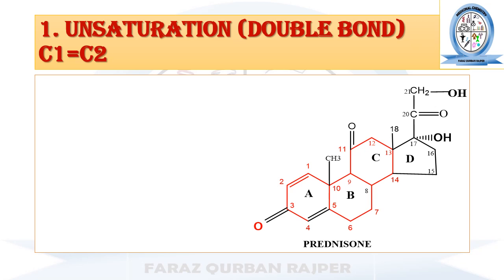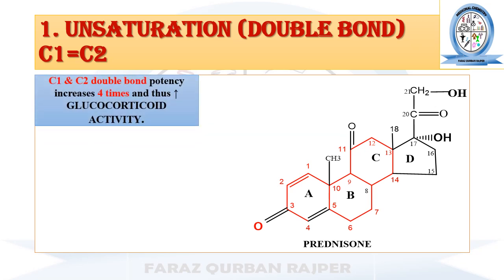So now let's check out the different structural modifications which can be made in the structure of glucocorticoid in order to synthesize the new derivative. First is the unsaturation or double bond. Okay, basically in glucocorticoid, unsaturation is present at the 4th and 5th carbon atom.